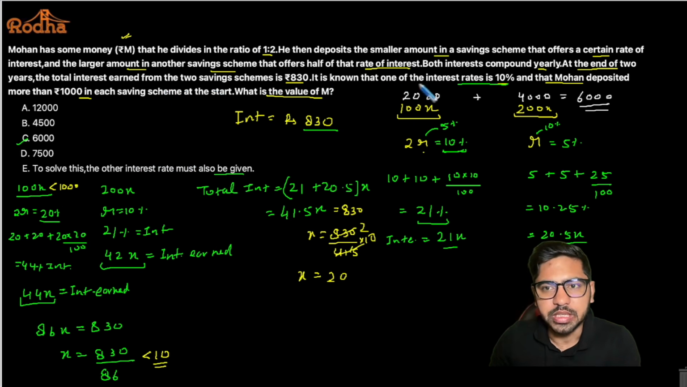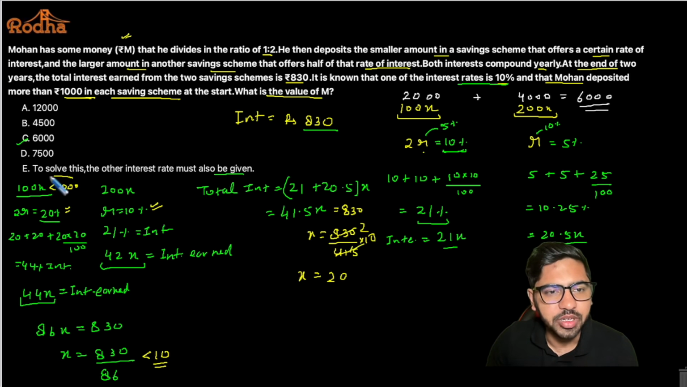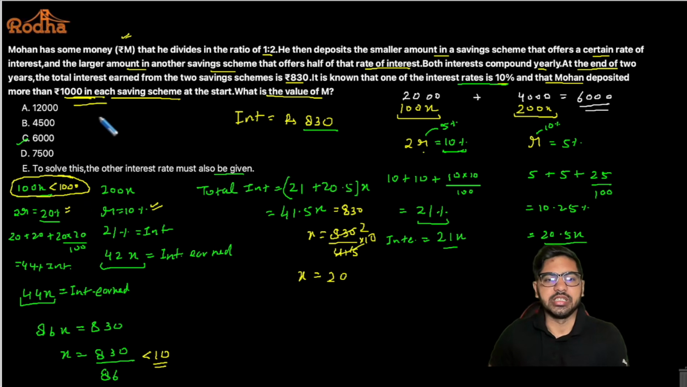That is, it was given here that Mohan deposited more than 1000 in e-savings scheme. But if I consider this case, when I'm taking R as 10% and then 2R turns out to be 20%. So if I'm considering this particular case, in that case, this value is coming out to be less than 1000, which is violating my given condition. So that implies that this case is not possible. So the only possible answer is definitely 6000.